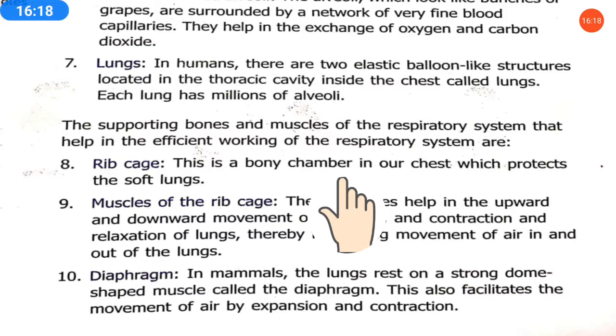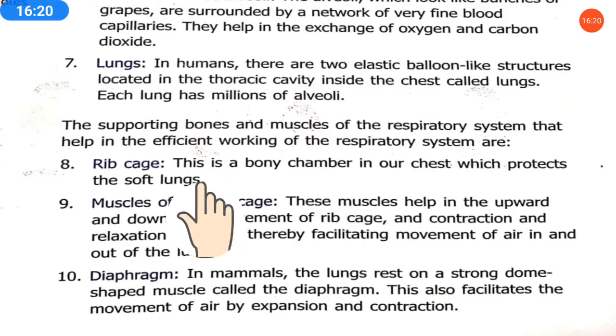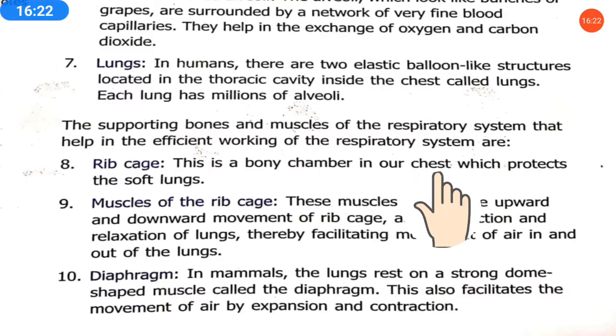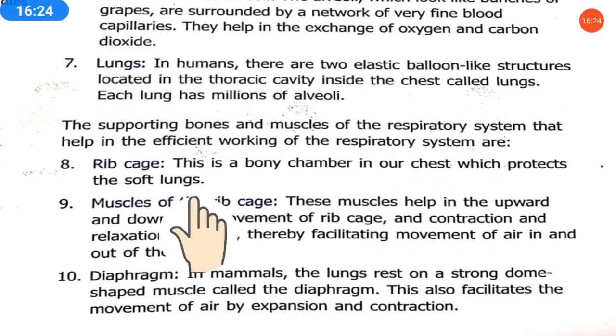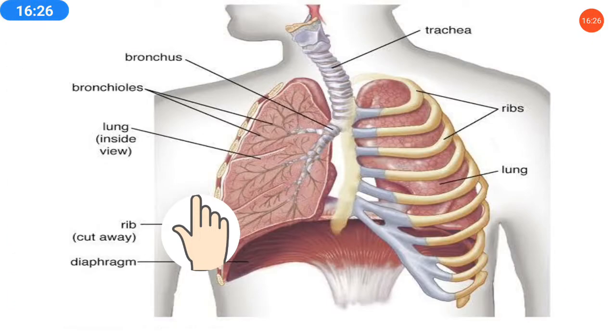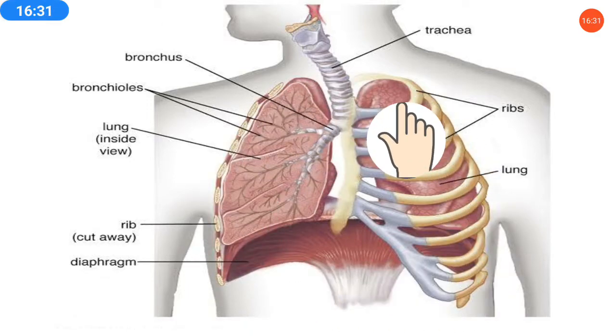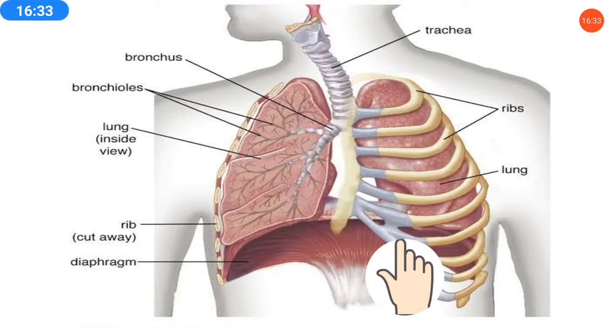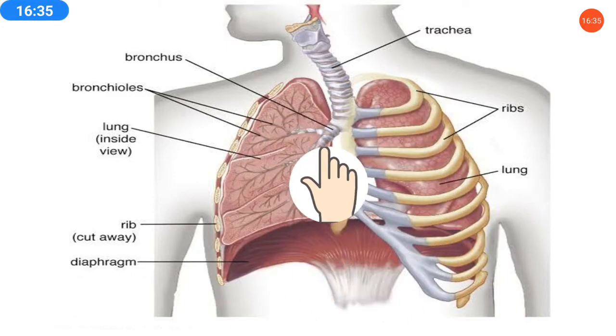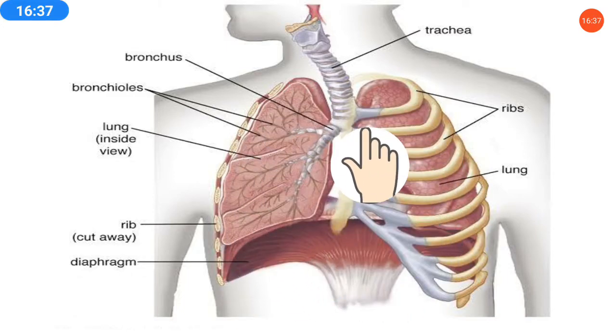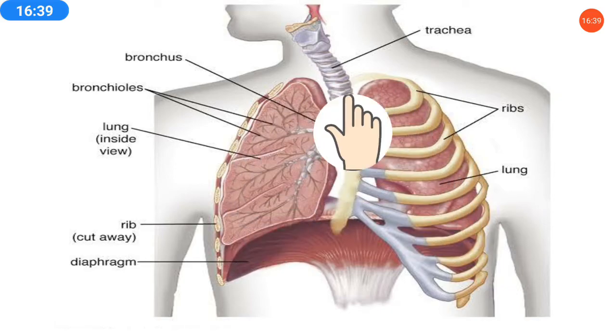So the rib cage is a bony chamber in our chest which protects the soft lungs. You can see the bone cage, like a pinjra in Hindi, which is keeping the soft lungs inside.